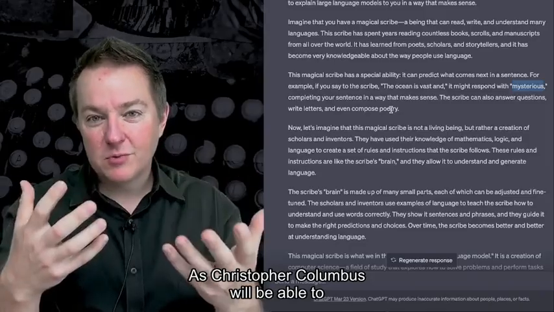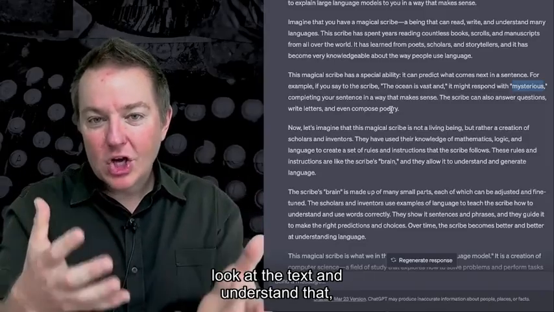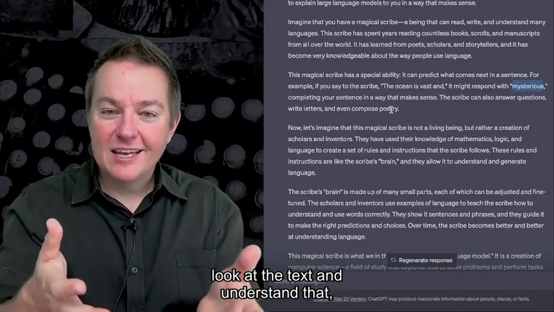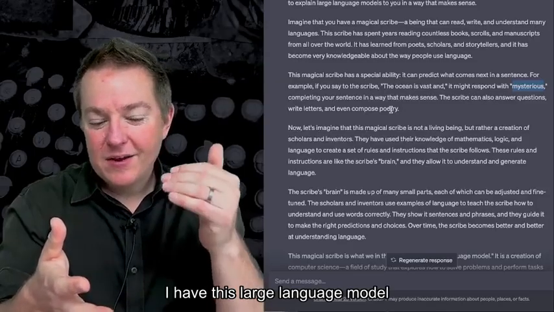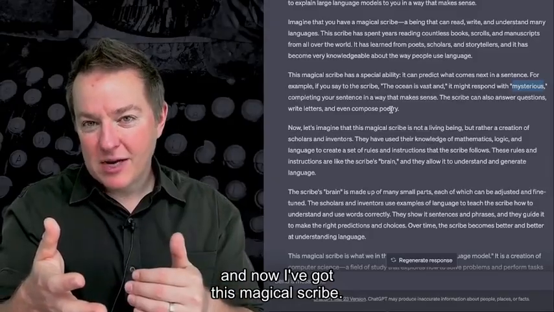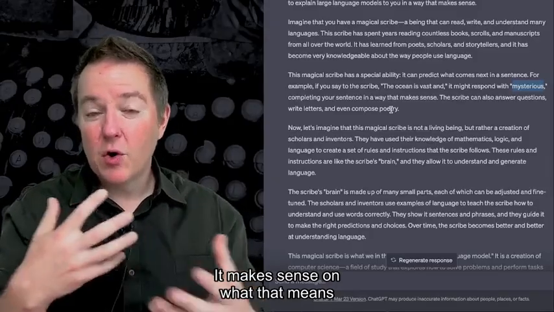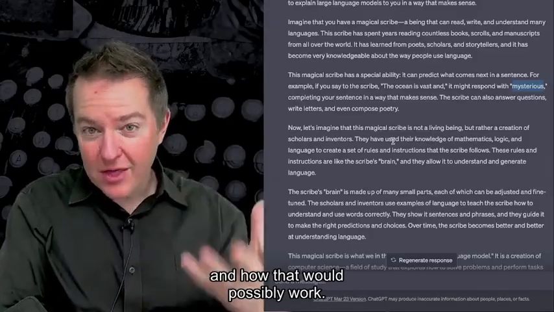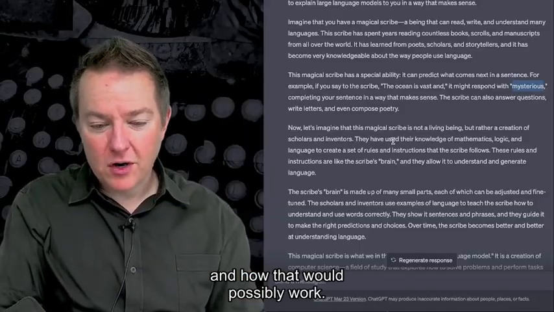He'll be able to look at the text and understand, okay, I have this large language model, and now I've got this magical scribe. It kind of makes sense what that means and how that would possibly work.